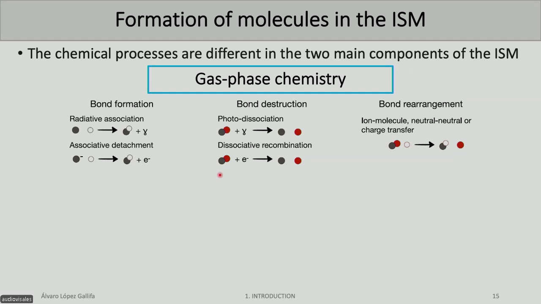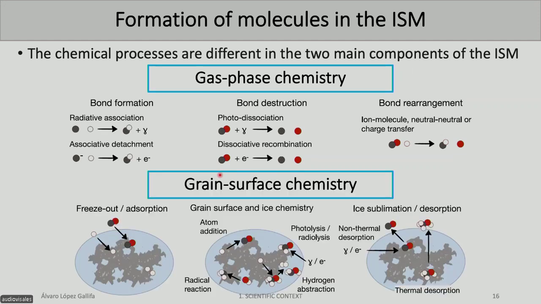However, not only the gas phase is important here. We also have the grain surface chemistry. The grains, as I mentioned to you before, are pretty important to form molecules. Why? Because on the grains, the molecules can be stuck. The molecules will land onto the grains and they can interact with other molecules that already landed on the grain. So they can interact, and once they interact, they can be ejected again into the interstellar medium, which are these phases that we have here. So we have these two types of chemical reactions in the ISM.